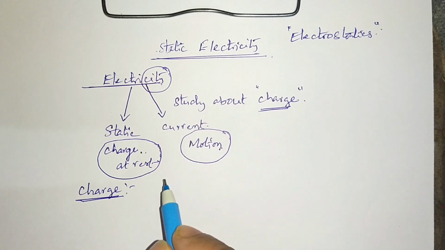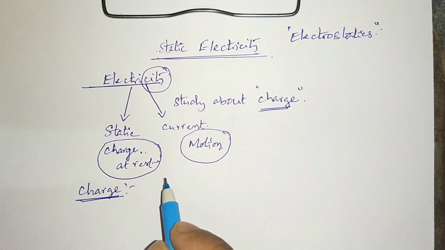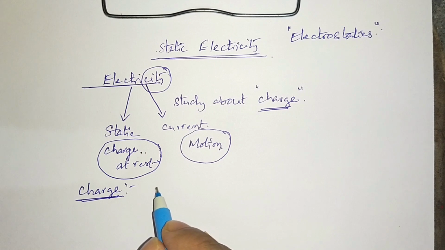Mass was defined by the scientist Newton to use in his experiments on gravity. Similarly, charge is defined as the fundamental property of matter by which it can interact in electric and magnetic fields. That fundamental property we call charge.